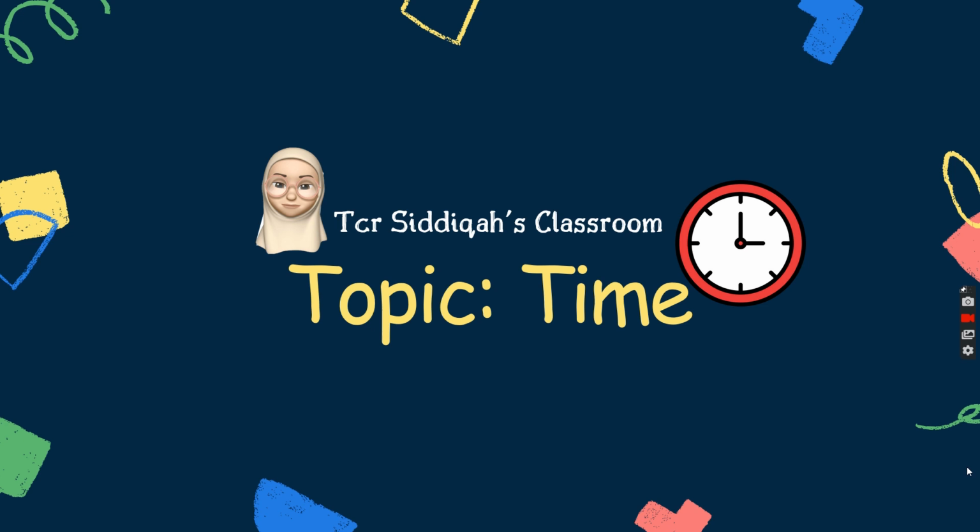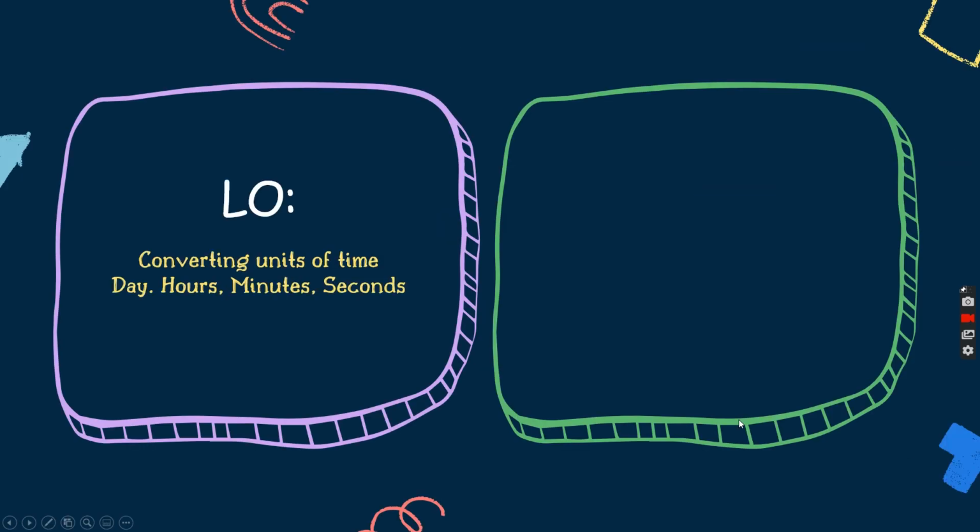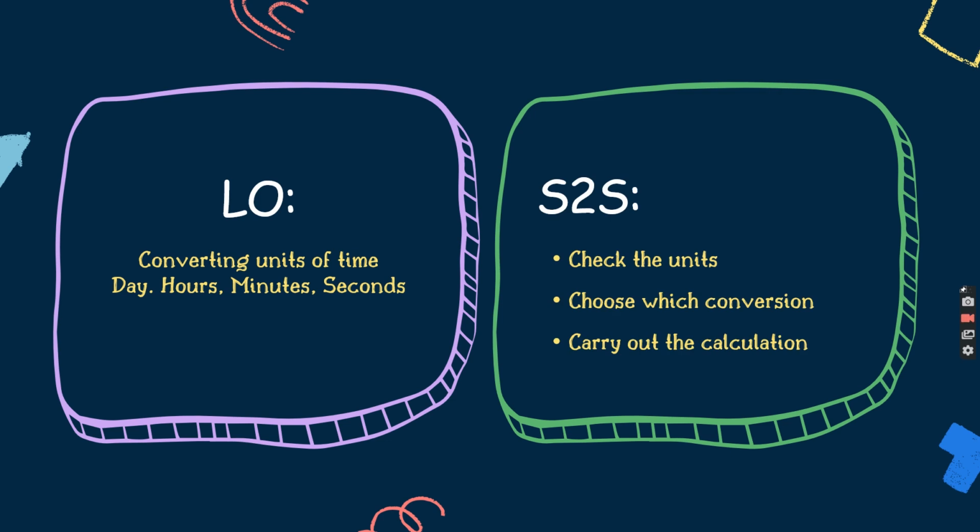Today, we're going to be focusing on time. So our LO for today is we are converting. Converting means changing units of time, specifically day, hours, minutes, and seconds. Our S2S for today are, first we're going to check on the units, and then second one is we're going to choose which conversion, and then we're going to carry out with the calculation. So today it's all about converting. Converting means changing from units of time to another units of time.